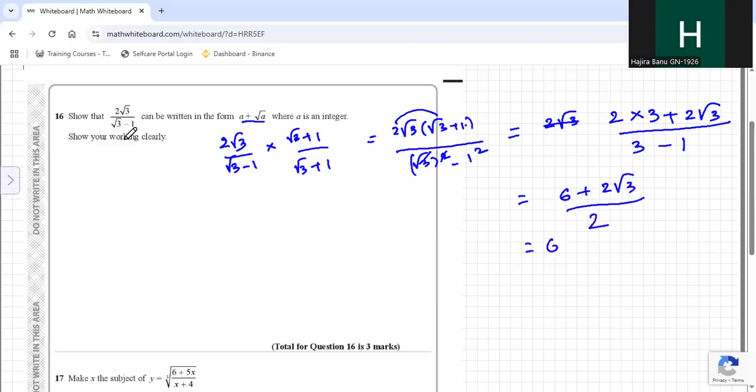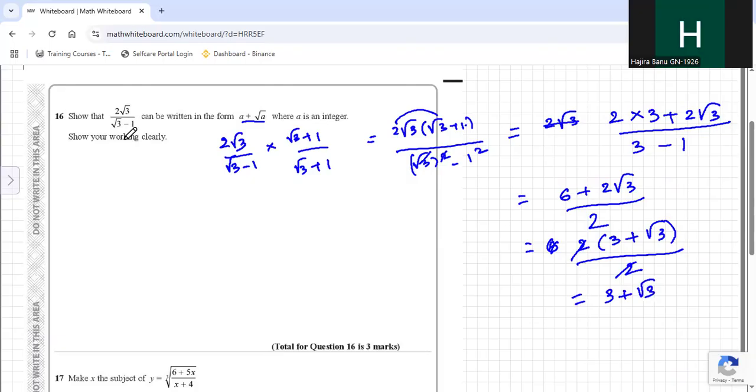Now 6, you see this is root a and here we have 2 root 3. So first, we can do one thing. 6 and 2, we can take 2 common. So it will be 3 plus root 3 divided by 2. This 2 and this 2 get cancelled. We will be left with 3 plus root 3.